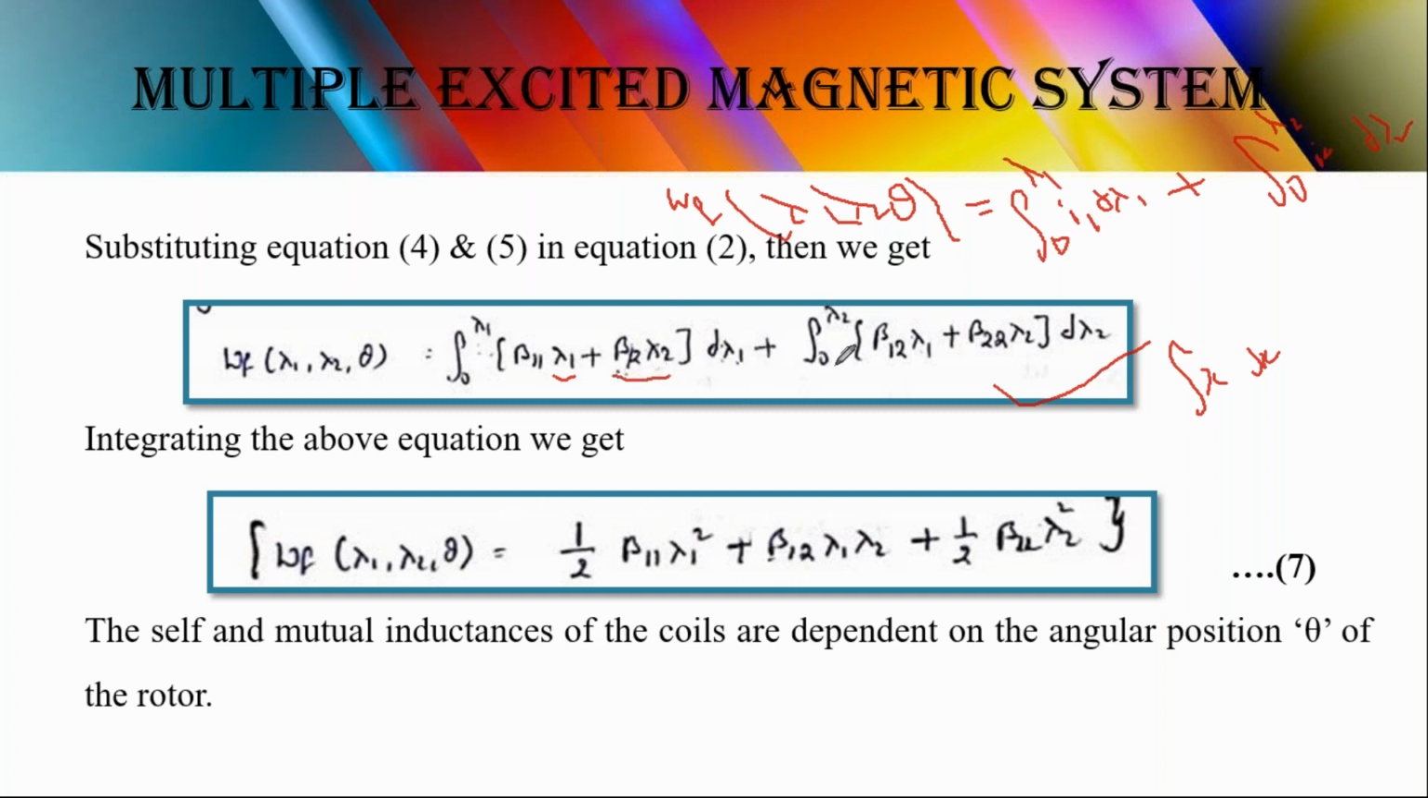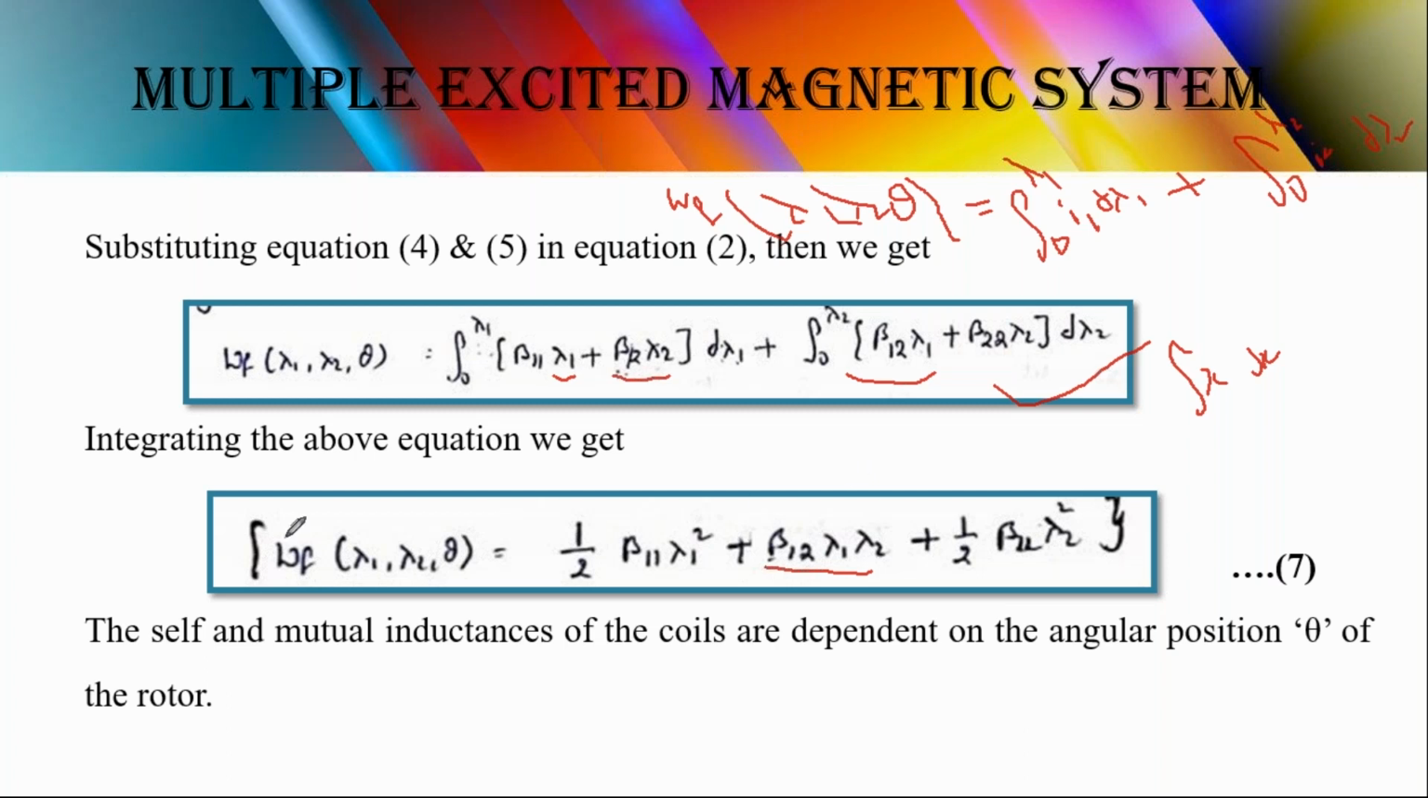Plus the integration from 0 to lambda 2. We integrate with respect to lambda 2 and you will get beta 2 1 lambda 1 lambda 2, plus here beta 2 2 is constant. We are integrating with respect to lambda 2, right? So you will get lambda 2 square by 2. So here we get two such terms, but we are considering only one term, because in mathematics, if there are repeated terms, we have to consider that single term. Okay?